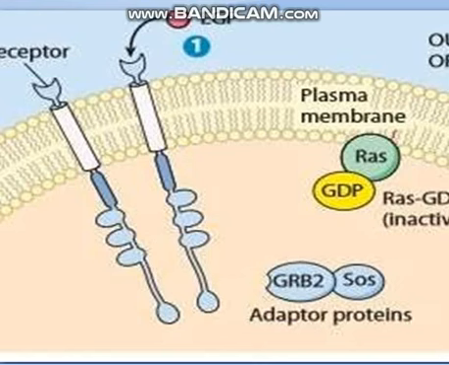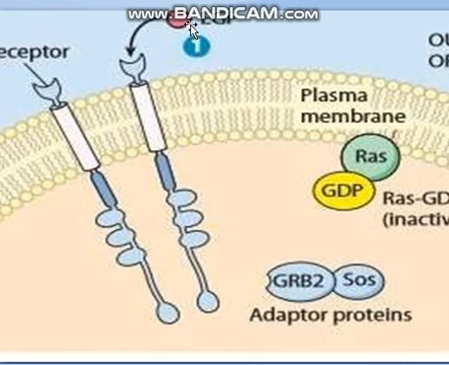So here you see the first step is that the epidermal growth factor is going to bind with the receptor, and after that you see these are GDP attached with the RAS protein, and RAS protein is inactivated when the GDP is attached. So these are also proteins. As I told you in the previous lecture, these are ready-made proteins. They are always present in the cell, and they are present in inactive form. They are not made from step 1. They are already present. They are just waiting for some signal, and the signal is here.